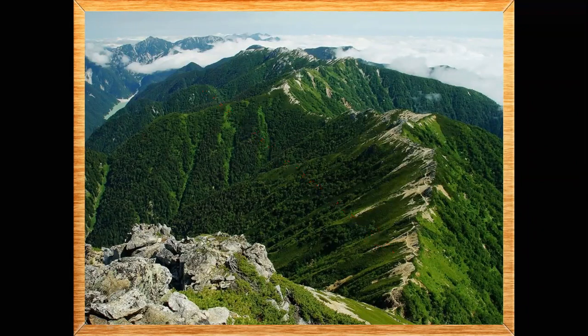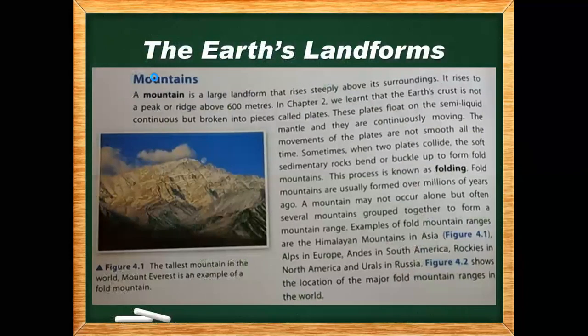So in the first line, we see a mountain is a large landform that rises at a sharp angle above its surroundings. It rises to a peak or many mountains. A ridge is a range of mountains above 600 meters. This is the growing power of the mountain, the height of the mountain would be this much, above 600 meters.